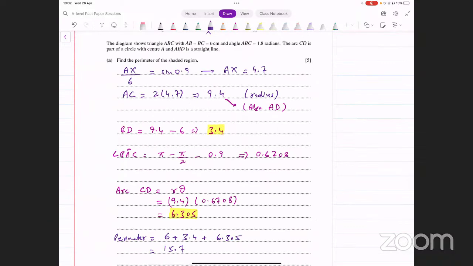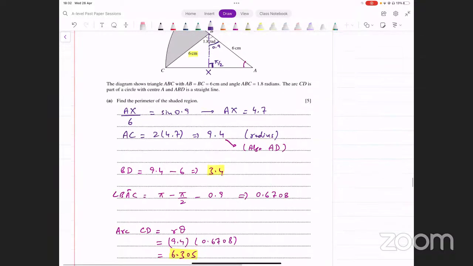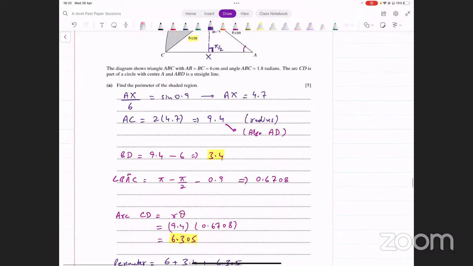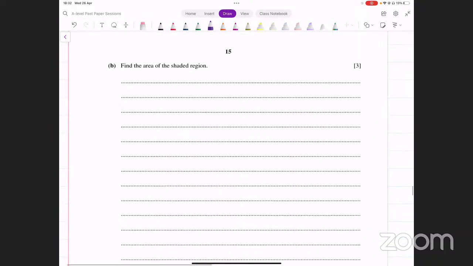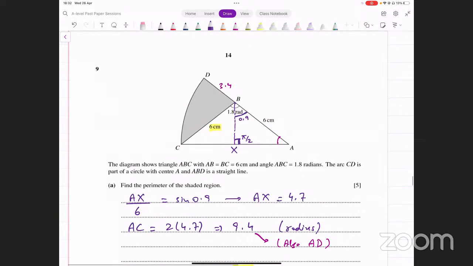Okay. That was pretty straightforward for 5 marks. Not that complicated. Let's look at the next part now. In the next part, it says find the area of the shaded region. Okay, so how do we think about this now? Area of the shaded region.